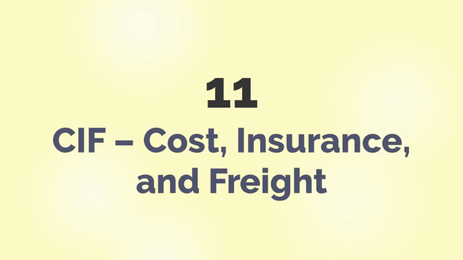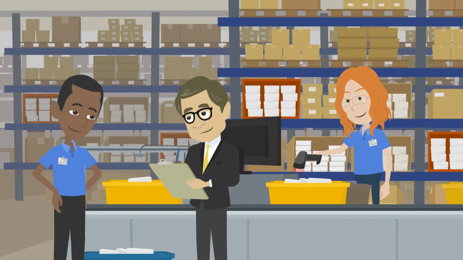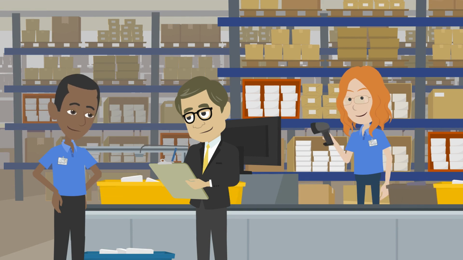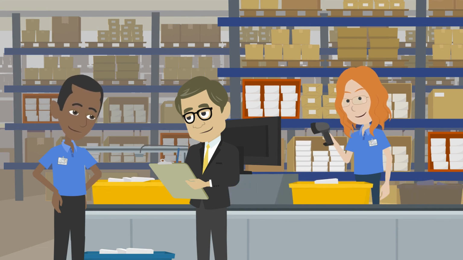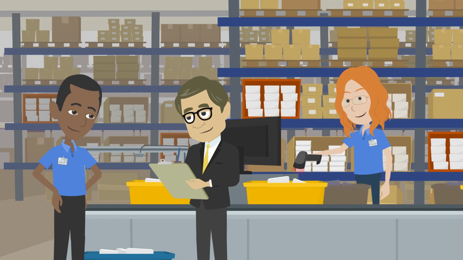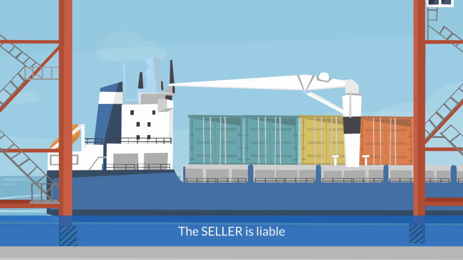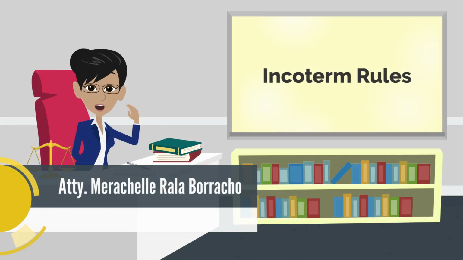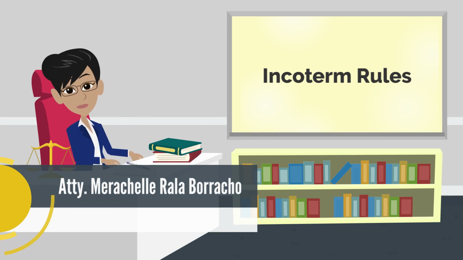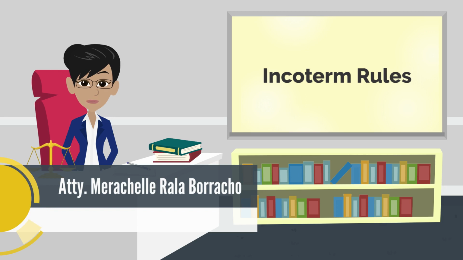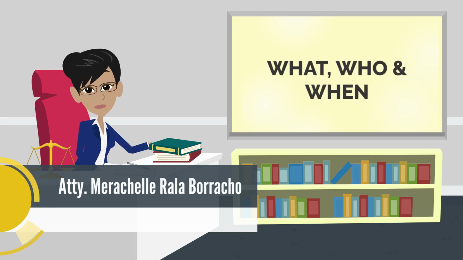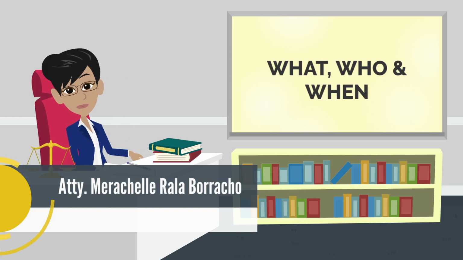Last, CIF, cost, insurance, and freight. This is similar to CFR, but the seller must have the goods insured even during transit. The seller just needs to purchase the minimum level of insurance, and while goods are on board the ship, the seller is liable. Knowing the specifics of the 11 Incoterm rules is very complex. However, if your confusion sets in, you have to remember the macro-level approach of understanding the Incoterms rules. The what, who, and when questions when it comes to risk involved.